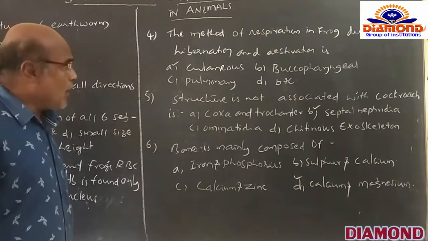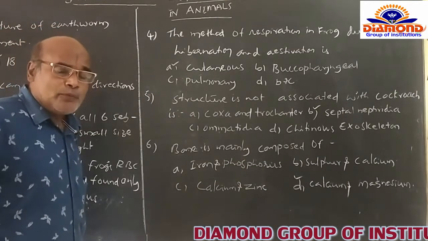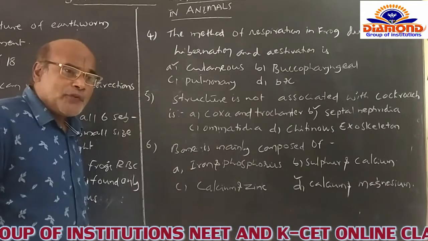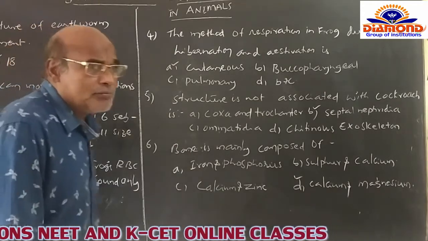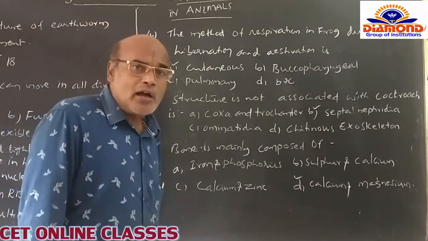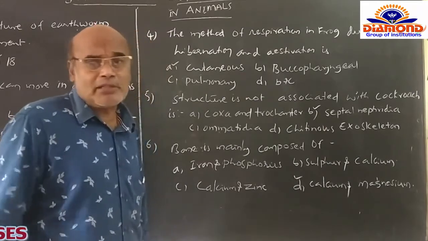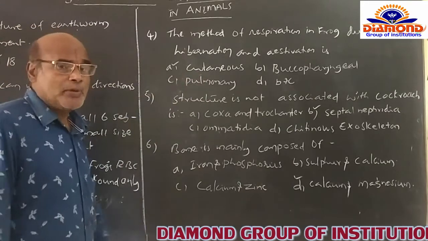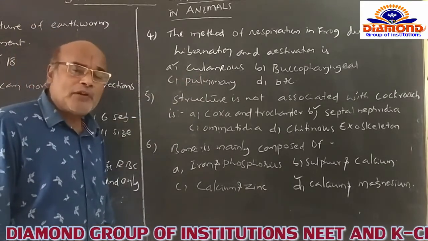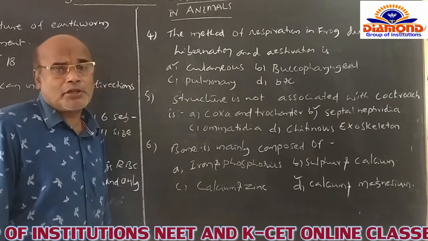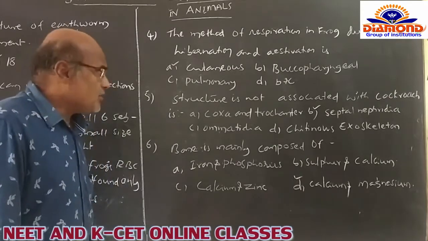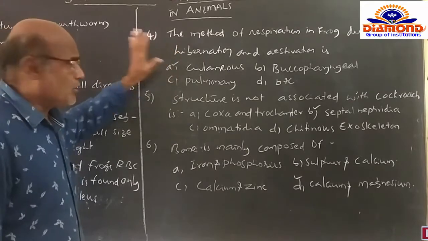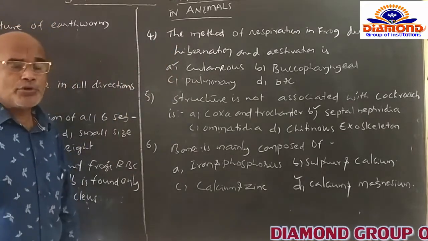Only the A option is correct, because to avoid the unfavorable condition, for the sake of intake of oxygen and output of carbon dioxide, the frog doesn't want to invest much energy. For that, cutaneous respiration is the best respiration, which can be perfectly operated by the moist skin during hibernation and estivation. That's why I am selecting the first option for this question. Okay, now we go for another question.